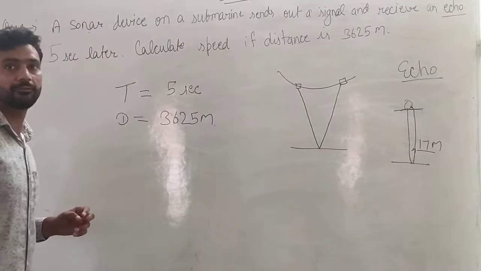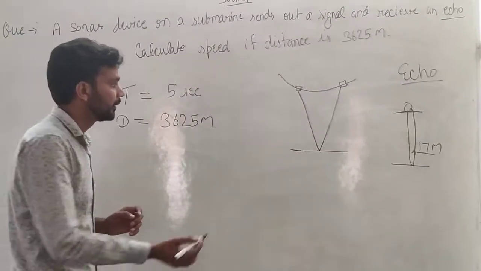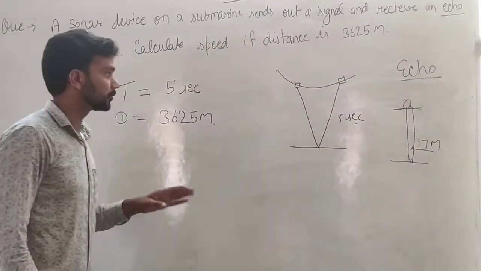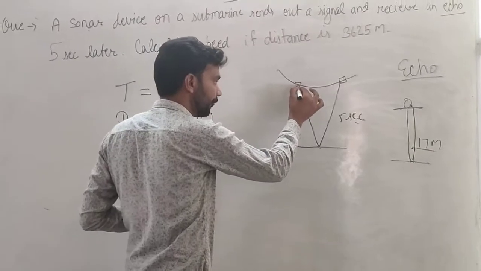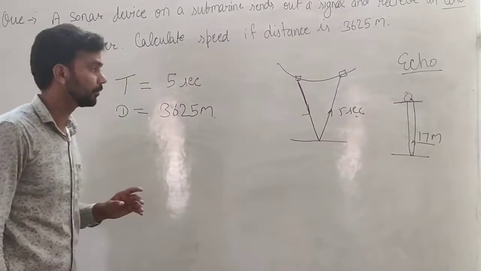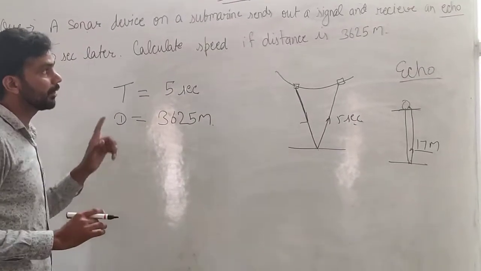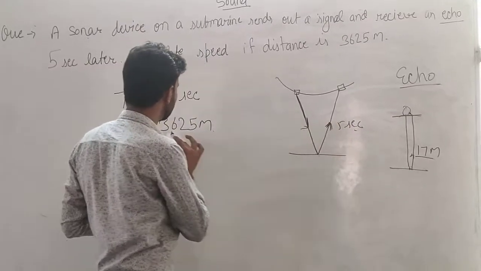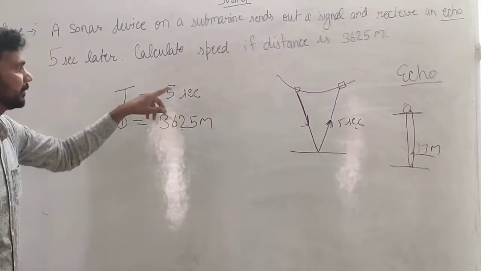After 5 seconds we listen to that sound. So 5 seconds is the time for the sound to travel this distance and this distance also. Now the question asks about speed. Total distance is given, this distance and this distance, 3625 meters, and time is 5 seconds.